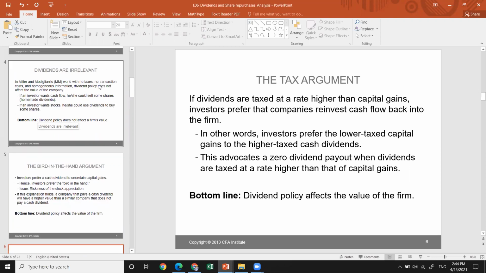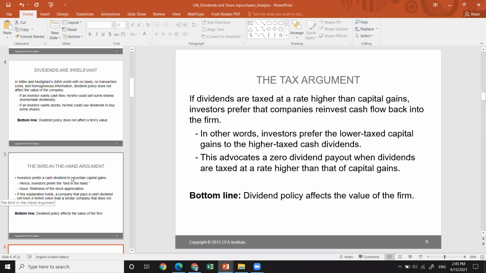So we have the dividends are irrelevant theory, which does not influence the value of the firm. The second theory, bird in the hand, means that investors prefer cash dividends to any potential capital gain from appreciation, because appreciation is not certain, and it may go in the opposite direction, like depreciation.